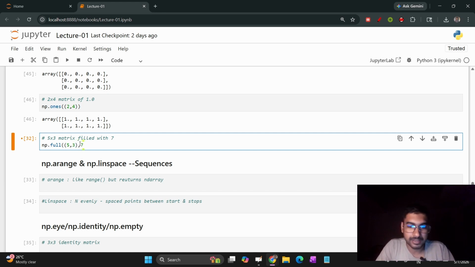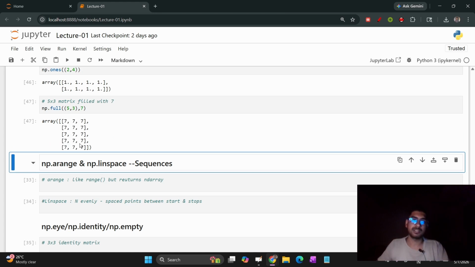containing what? Containing 7. So now you will have a matrix of 5 rows, 3 columns containing only 7. This is how you create the matrix containing any number that you wanted.